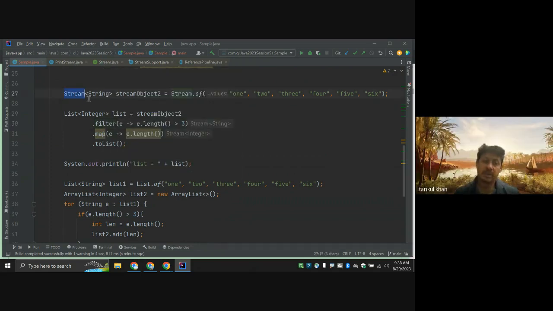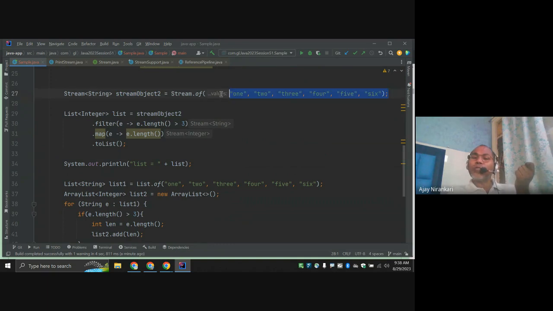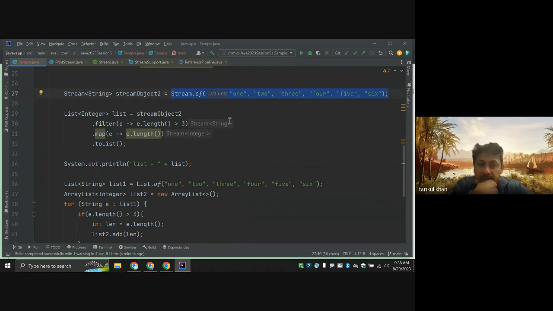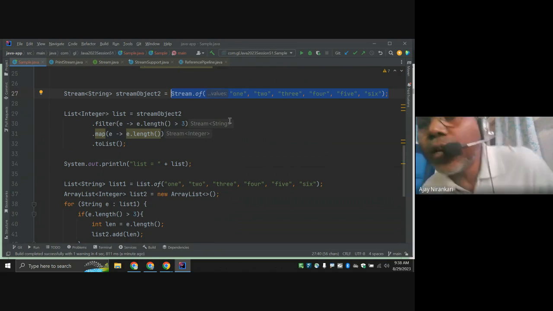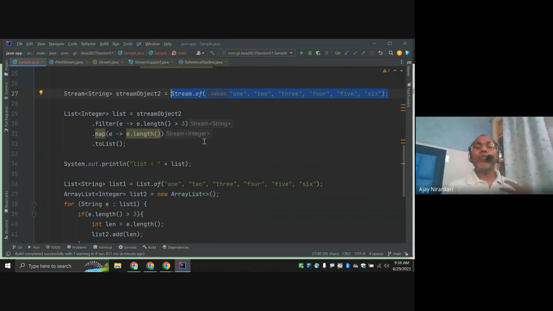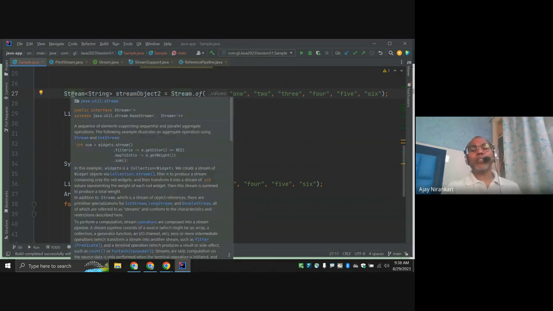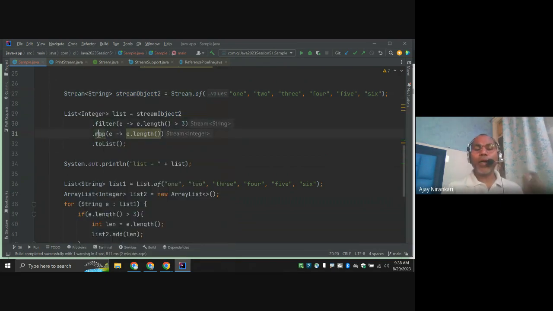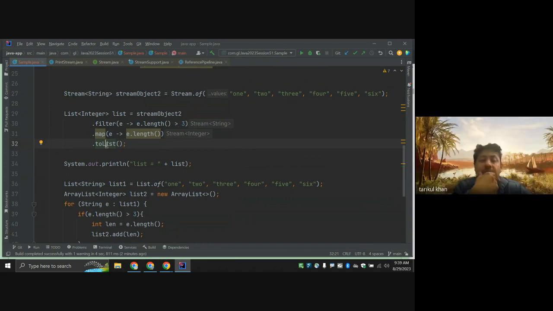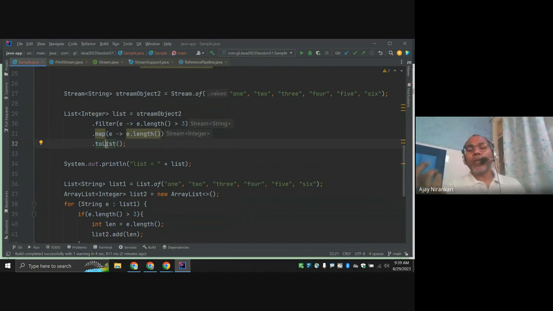So this is the stream interface. So how to create the object? This is another way to create the object of stream. Our objective here is to understand the different possible ways in which we can create the object of the stream interface. Because this stream interface provides all these methods like filter, map, toList, reduce, max, min, findFirst, allMatch, noneMatch, lots of methods, right? So how can we call those methods? For calling those methods, we need an object of the interface. You know, you cannot create an interface object directly using the new keyword.